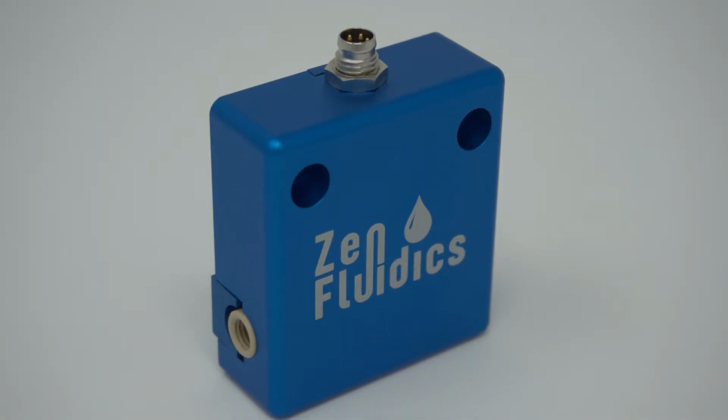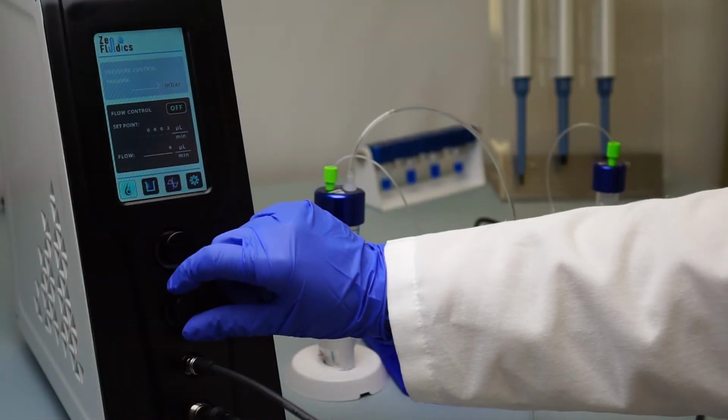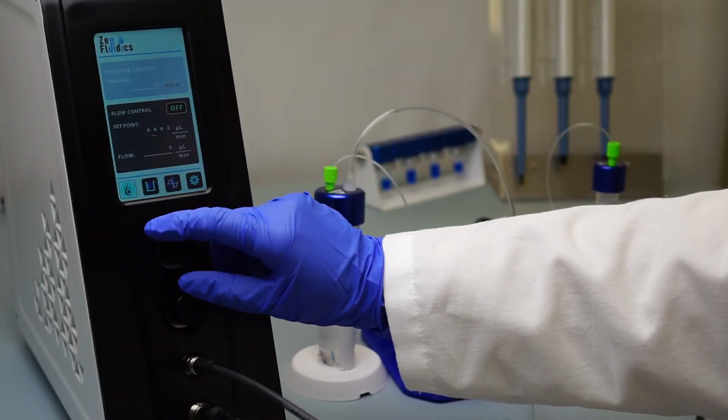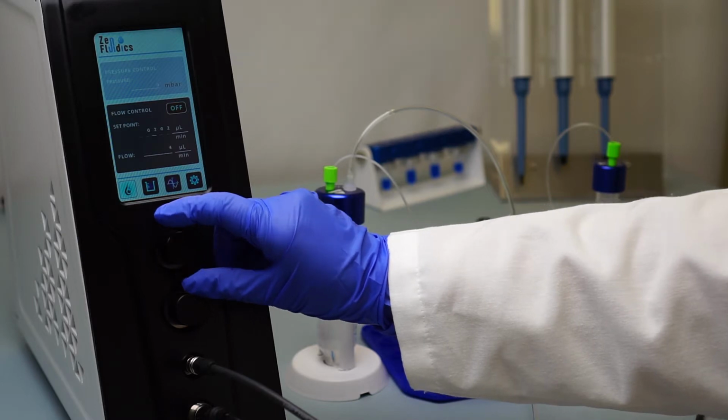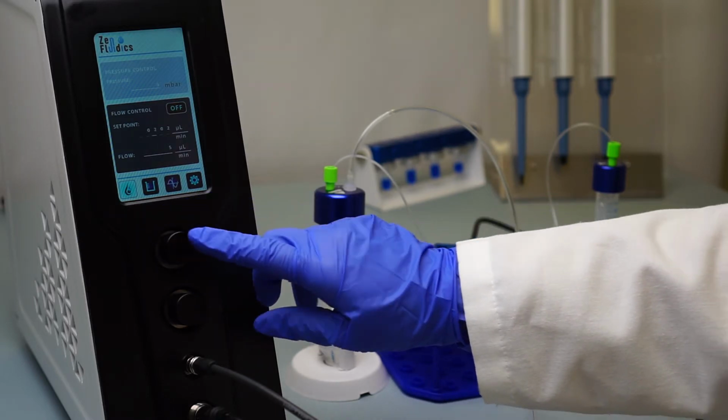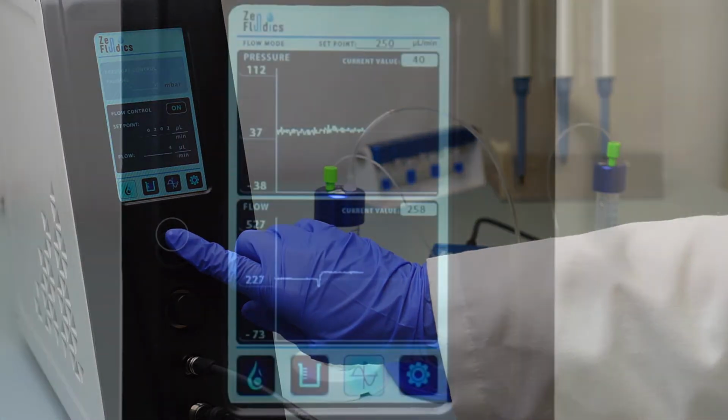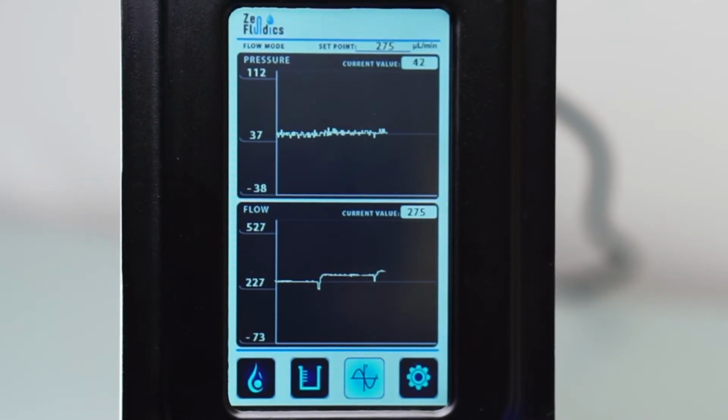Only when the flow sensor is connected to the device and the flow control operation mode is being used, the flow setpoint will be available. This setpoint is shown in microliters per minute and can be regulated in 25 unit steps from the graph window.